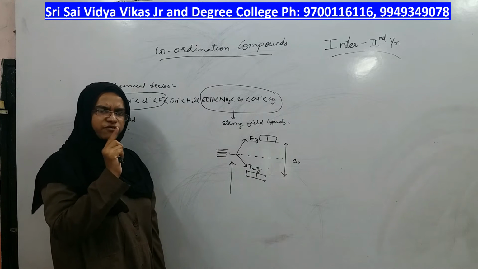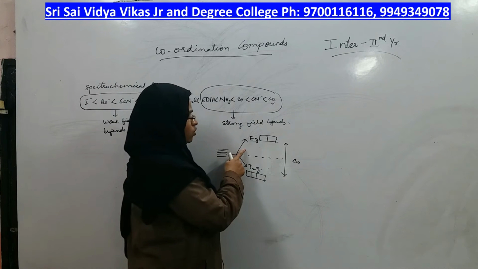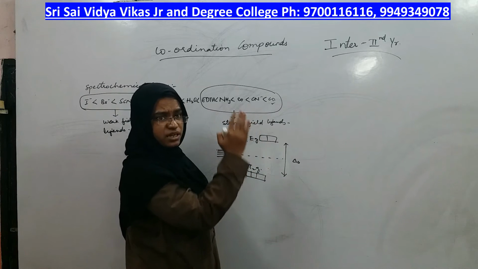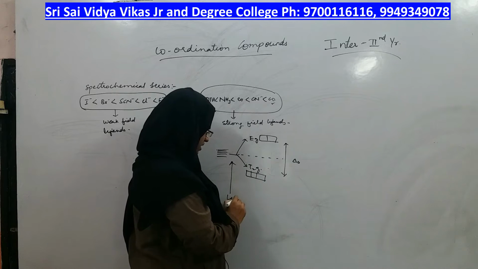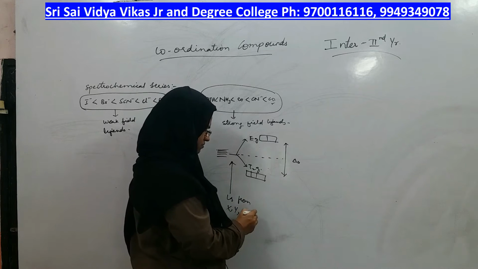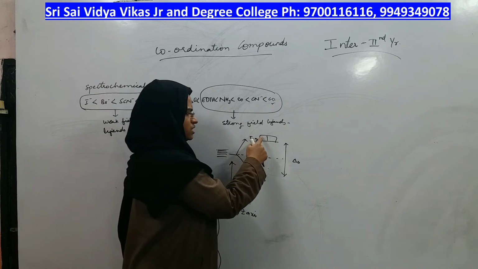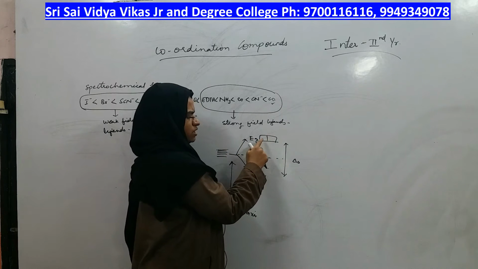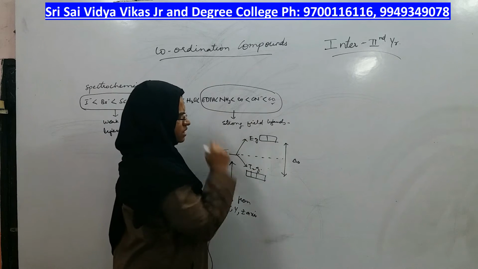The ones in which direction the ligand is coming, they will go away from the ligand by increasing their energy, because ligands are coming from axis, from x, from y and from z axis. Which d orbitals are present on the axis? dx square minus y square and dz square. So they will go away from the nucleus by increasing their energy.